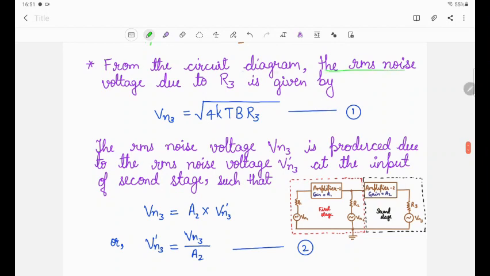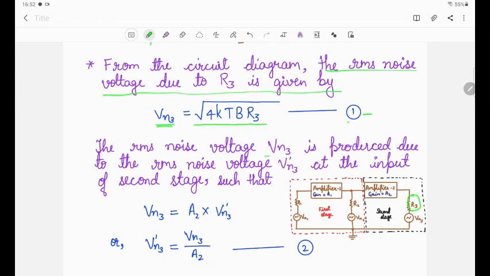From the circuit diagram, the RMS noise voltage due to R3 is given by... R3 is what? This is the resistance at the output of amplifier 2. This resistance will generate the RMS noise voltage source, that is Vn3. This will be given by square root of 4kTB R3. Let's say this is equation number 1.